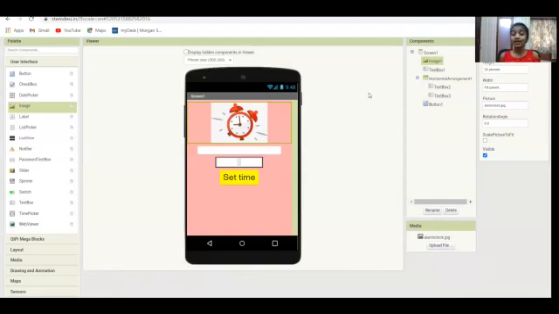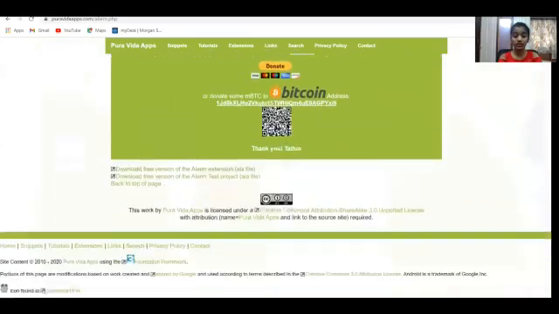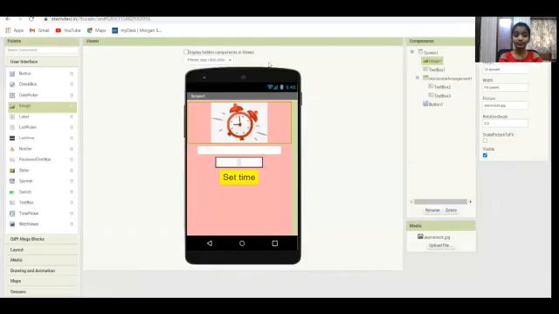So in the same way, we need a component for alarm too, that we don't have in stem.desi.in and also in MIT App Inventor. So for that, we need an extension. So I've already downloaded the extension using a link, and the link is already in the description below, where you could download, and you could just scroll down and give download free version of the alarm extension.